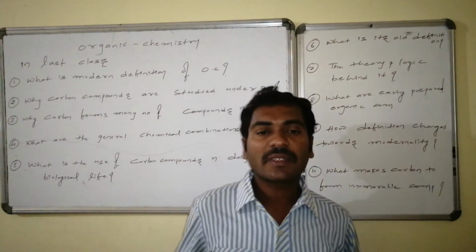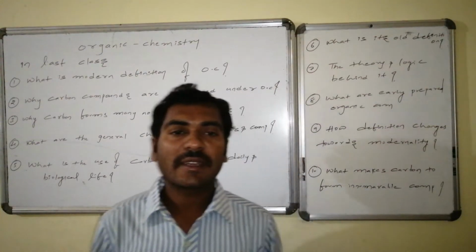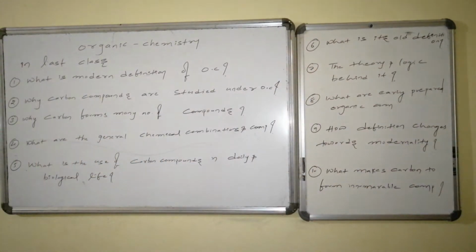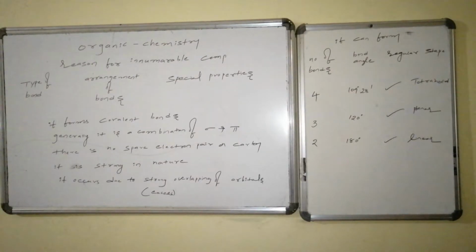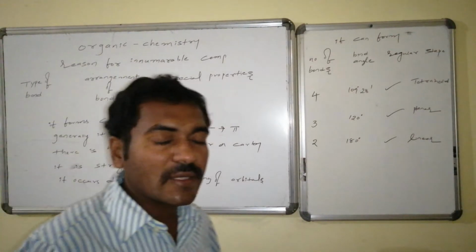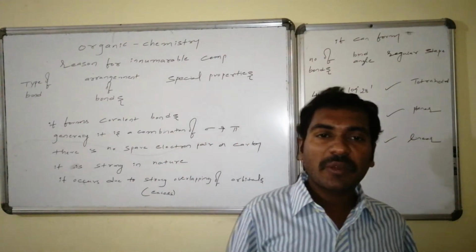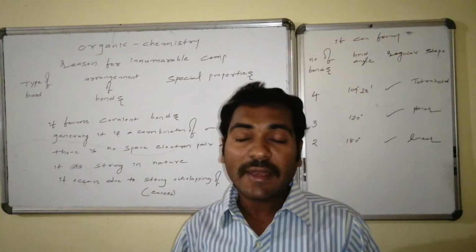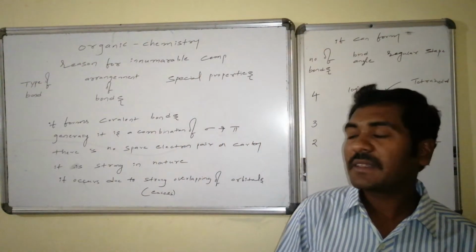Let us go for the explanation in connectivity. The reasons for the formation of innumerable carbon compounds are explained by three basic reasons.